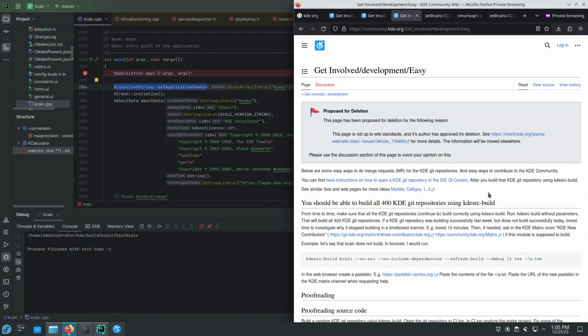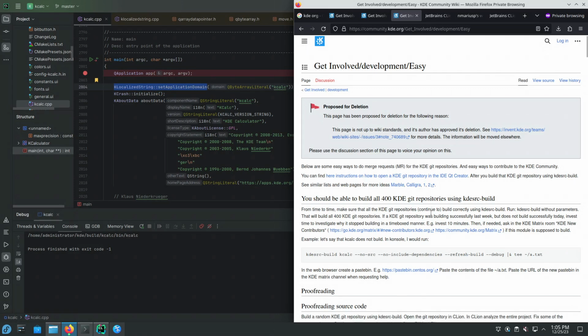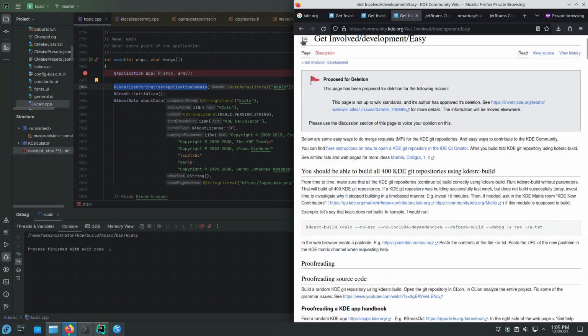So depending on your C++ knowledge, doing a merge request as suggested in this wiki page might take only 30 minutes. So let's see an example with CLion.